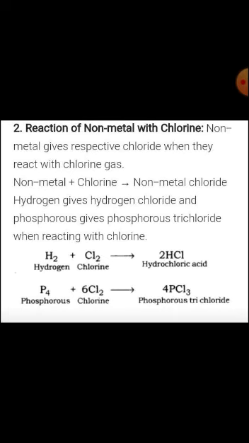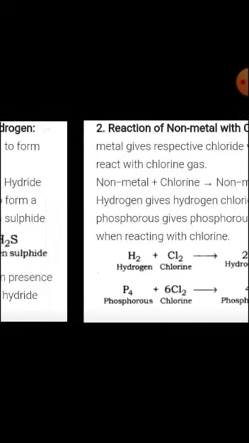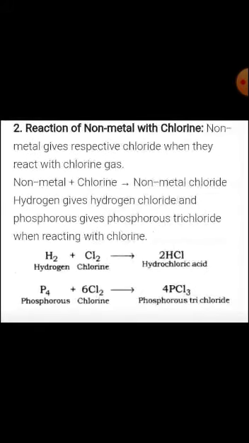The reactions are: H2 for hydrogen, Cl2 for chlorine, and when hydrogen reacts with chlorine, it produces hydrogen chloride, HCl. HCl is also known as hydrochloric acid. Phosphorus P4 reacts with 6Cl2 to produce 4PCl3. PCl3 is phosphorus trichloride.